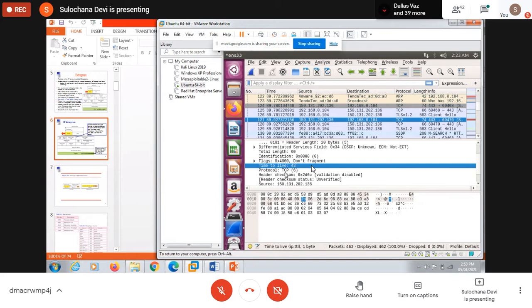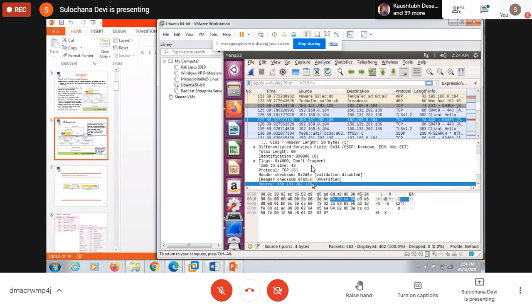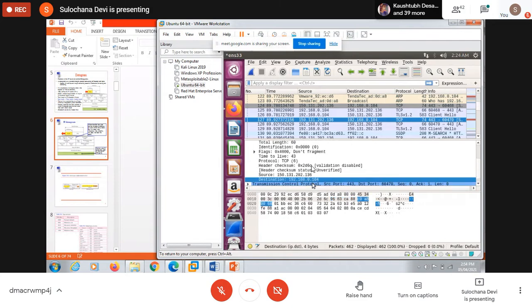Then for the higher layer protocol along with IP, we are using TCP, and 6 is the code for the TCP protocol. Then the header checksum is the total of all those values, whatever values we have put, all added together. Then the source IP, this is the machine from where we are sending, and the destination IP, the machine to which we are sending. And then this is the next part, the TCP part.